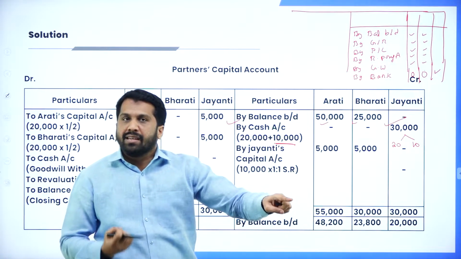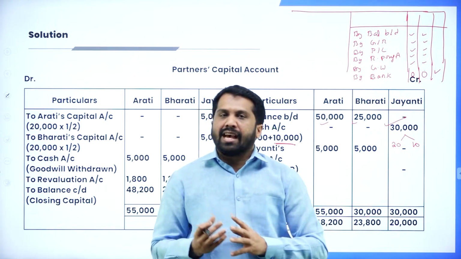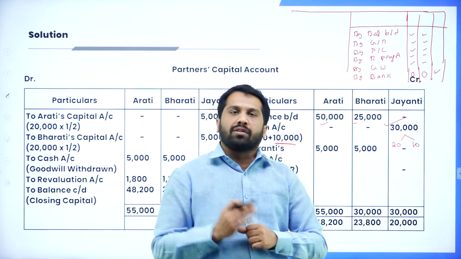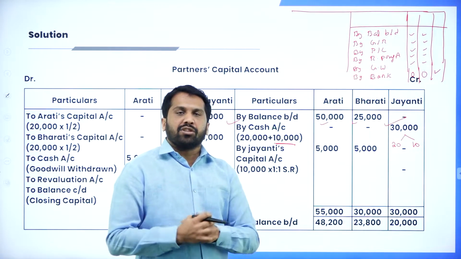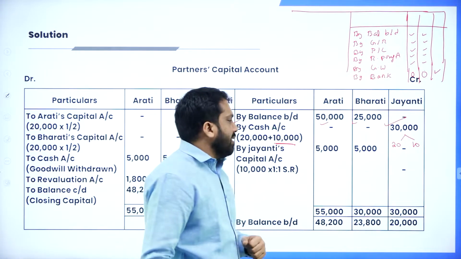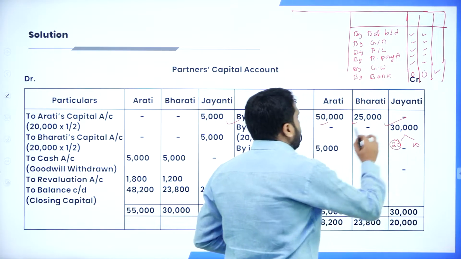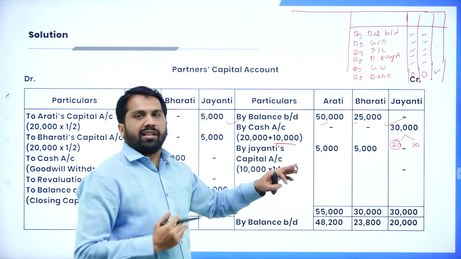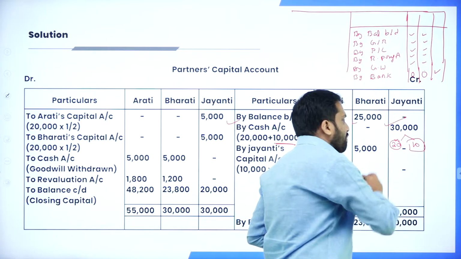How will he give money? In the form of goodwill. He will bring 50,000 as capital. Along with capital, he gives some extra money for both. That will be called goodwill, the extra money brought by the partner. That extra money will go to whom? To us, the old partners. That is called your goodwill value. Out of the 20,000 capital, it goes to his account only. Or in this problem, Jayanti, it goes to her account only. But the extra 10,000 she brought, that will go to whom?